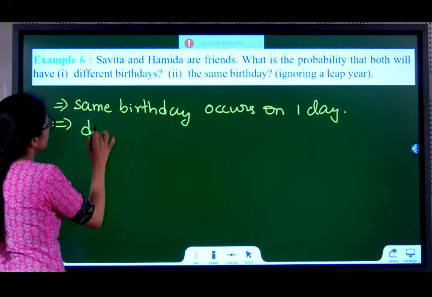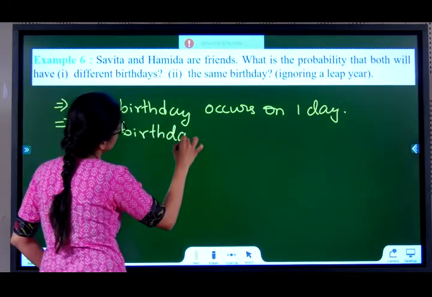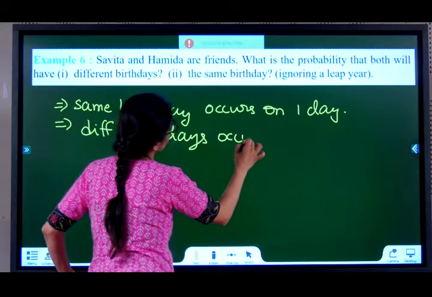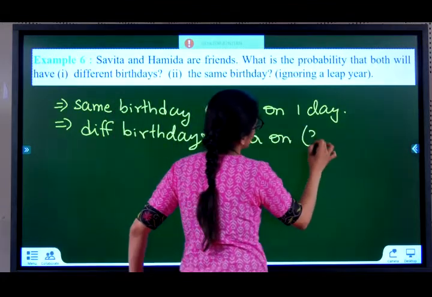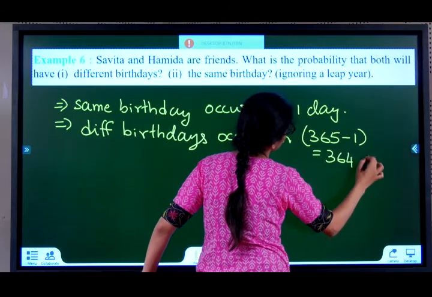So different birthdays occur on 365 minus 1, that is 364 days.